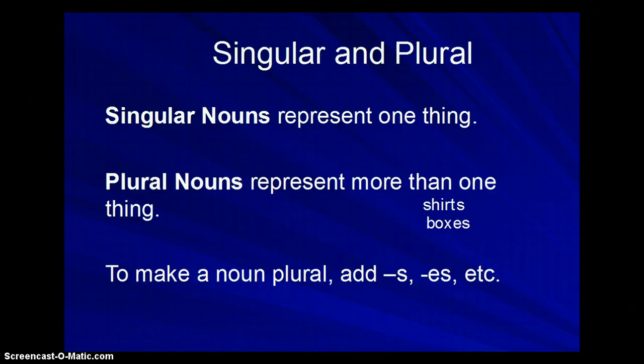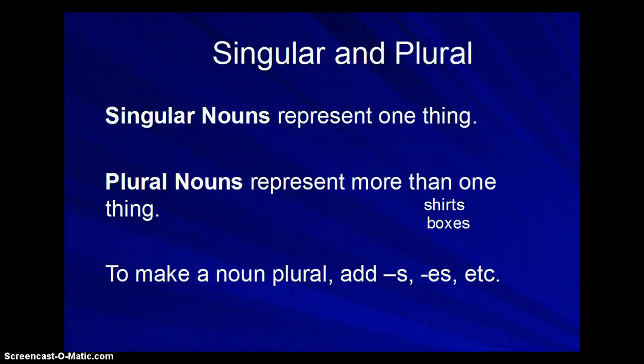The other way, it gets a little bit more tricky, that we categorize or use nouns is whether they're singular or plural. Singular means one, so one person, one thing. Plural means more than one, so you can see shirt and box. By themselves, singular. Now to make a noun plural, you either add s, like shirts, or you add es, like boxes. The rules for making nouns plural are not hard and fast, so you kind of got to learn them. Sometimes you add s, sometimes you add es. The only way to learn them is to just do them and get used to them.